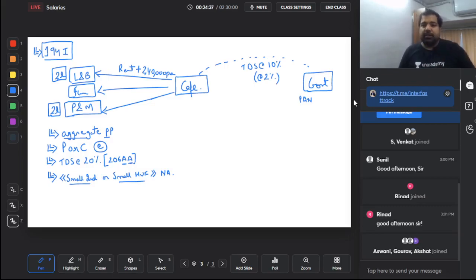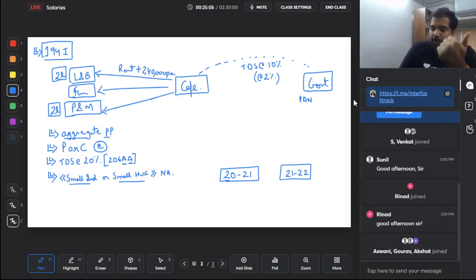That is this year, that is 21-22. If you want to see whether you're a small individual, small HUF, then you have to go to the previous year, that is 2021, and check your turnover. If your turnover as a businessman is up to 1 crore, then you're small, yes. And if your turnover as a professional is up to 50 lakh, then you're small, yes. But what if I don't have business only? What if last year I was a salaried person, or what if I had only house property? Then you are anyway small. So small means salaried person, pension person, house property person, capital gain person, any of those. But if you're in business, you're small if your turnover is up to 1 crore or 50 lakhs. That's a shortcut, yes.